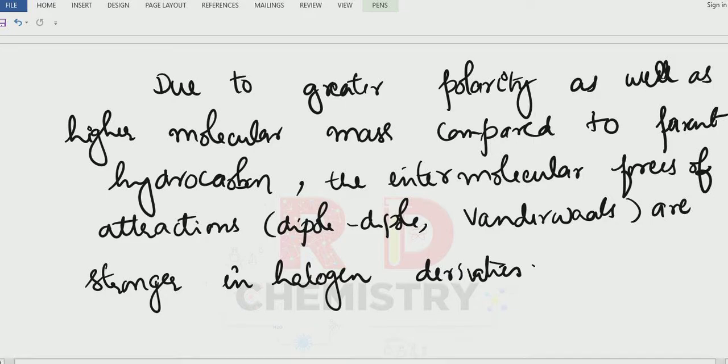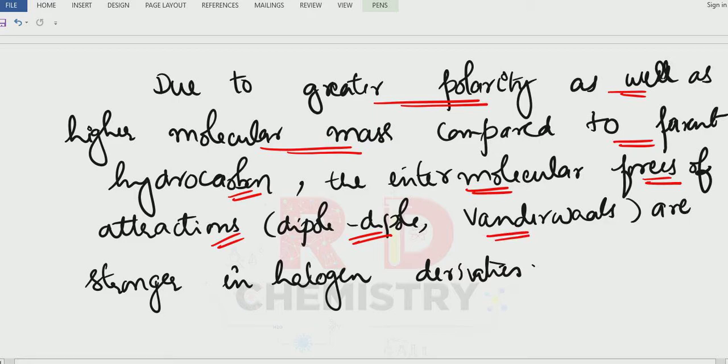So due to greater polarity as well as higher molar mass compared to the parent hydrocarbon, the intermolecular forces of attraction, that is dipole-dipole interaction and also van der Waals interactions, are stronger in halogen derivatives compared to hydrocarbons or alkanes.